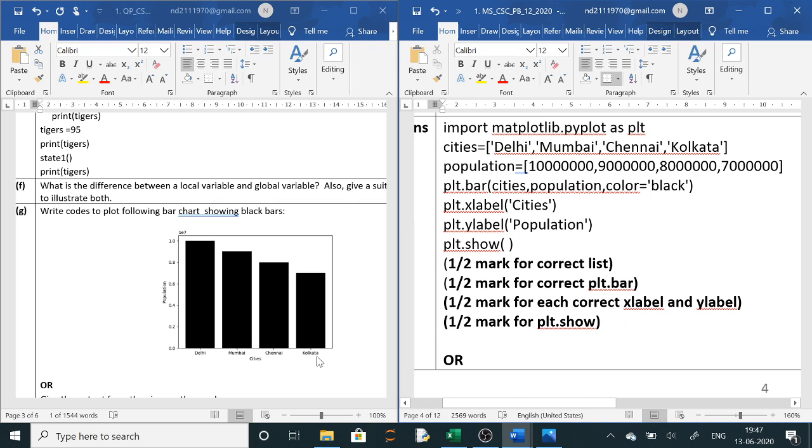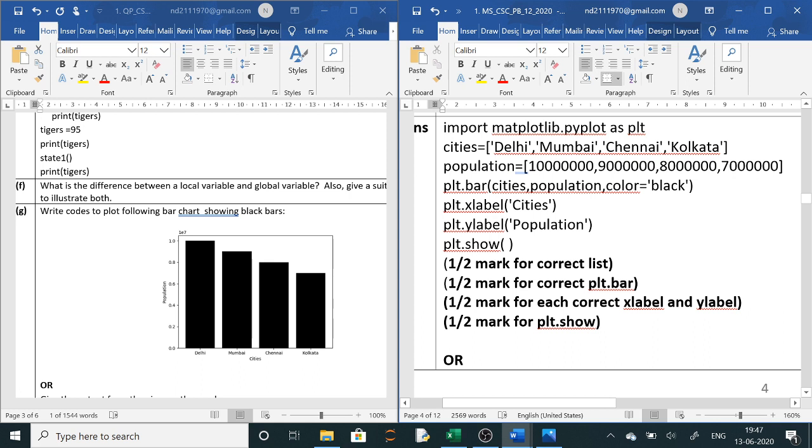So first will be import. Always the first line is import matplotlib.pyplot as plt. Next, the second line will be the x-axis data. So city equals, in square brackets, Delhi, Mumbai, Chennai, Kolkata. You have written that here. Then the population is given. You check what the population is and then you write those four populations here.